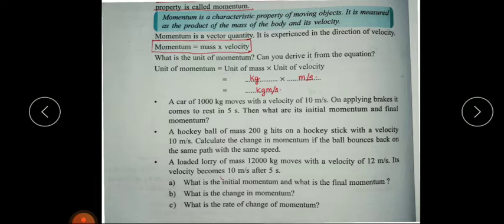On applying the brake, what happened? The car came to rest. That means the final velocity of the car is 0. And time is 5 seconds. Then what are its initial momentum and final momentum? So we have to find initial momentum and final momentum. How can we find this? We know that momentum means mass into velocity. Since mass is given and velocity is also given, we can find it.